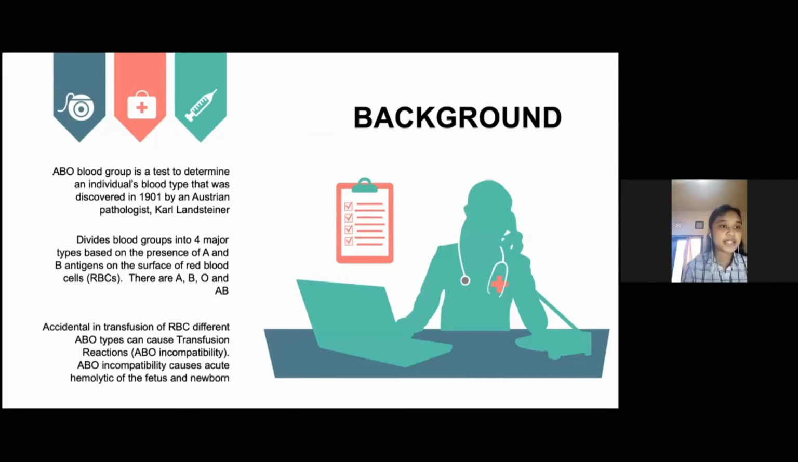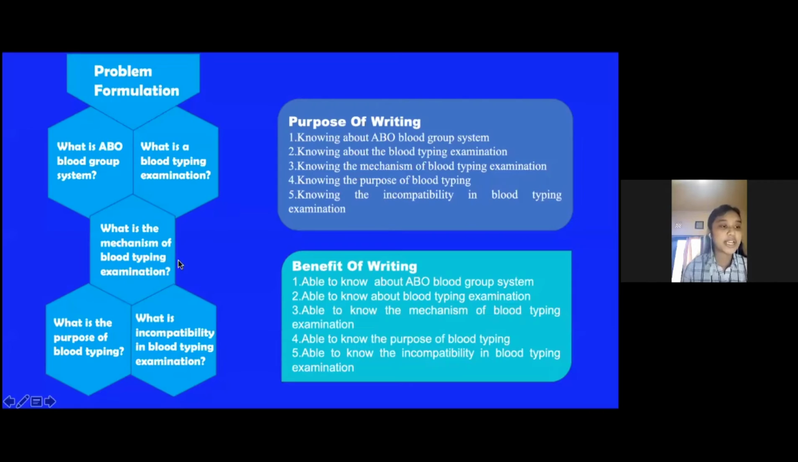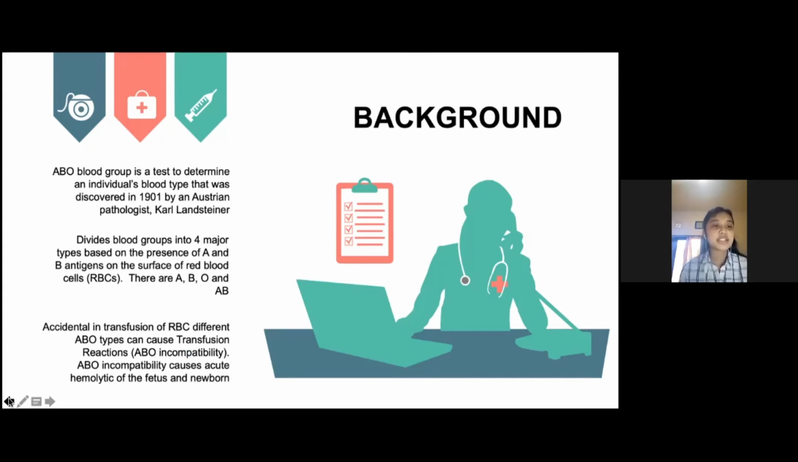I will explain chapter 1 about the introduction. First is the background. ABO blood group is a test to determine an individual's blood type. It was discovered in 1901 by Carl Landsteiner. It divides blood groups into 4 major types: A, B, O, and AB, based on the presence of A and B antigens on the surface of red blood cells.